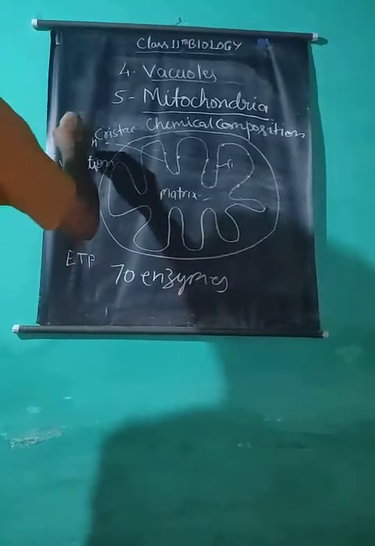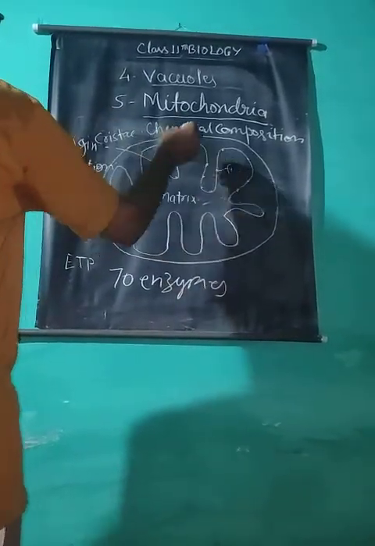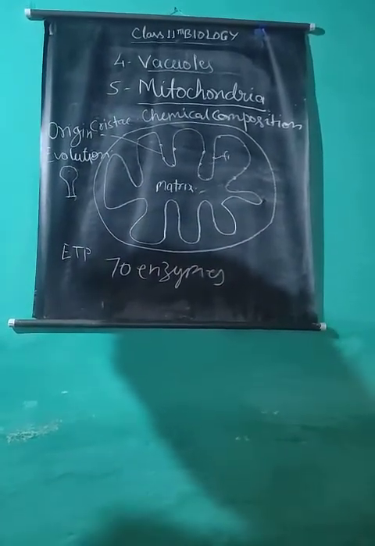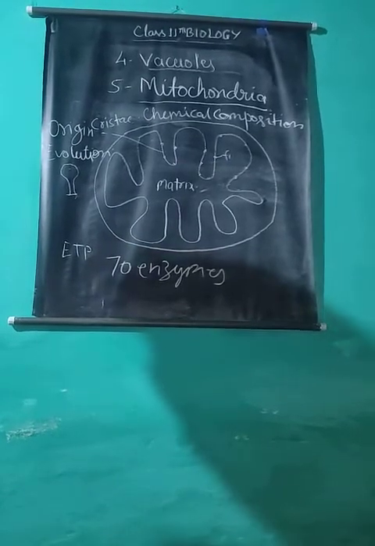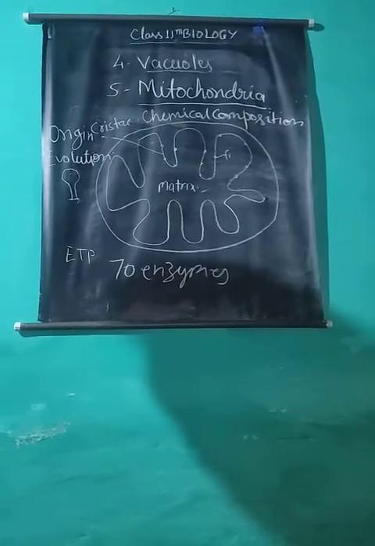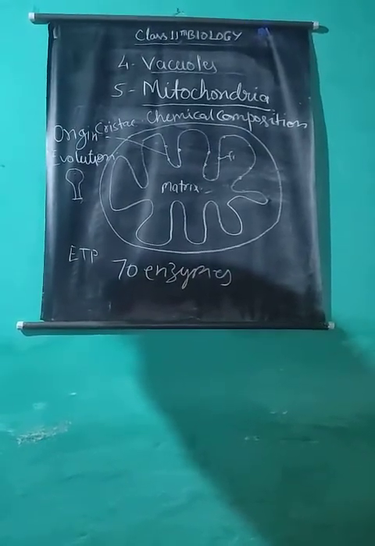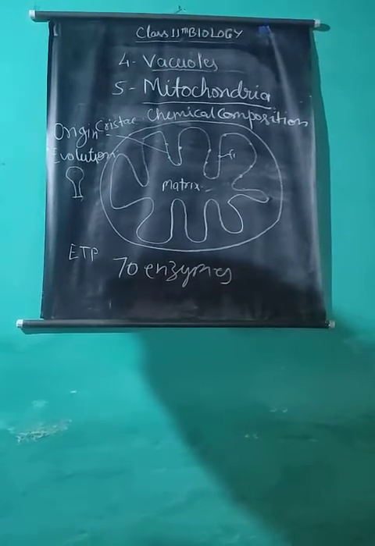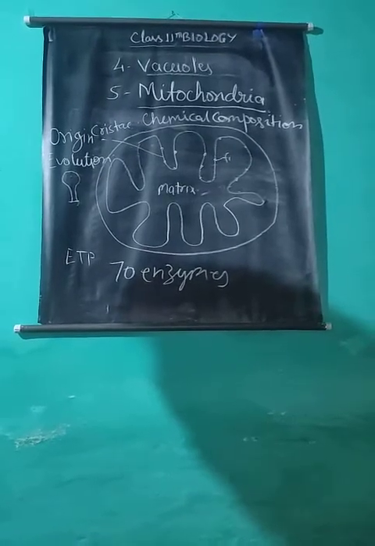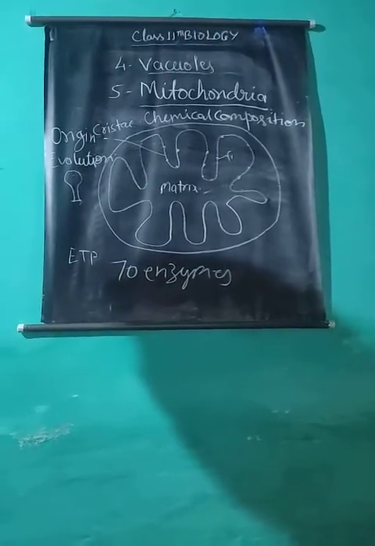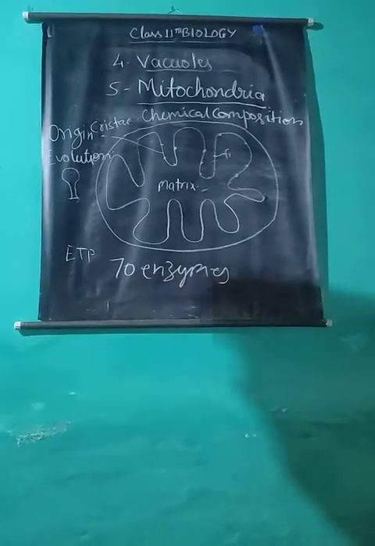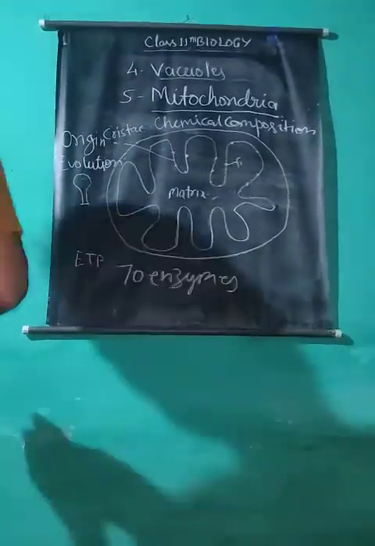Similarities between mitochondria and bacteria. Cristae of mitochondria are similar to the mesosomes of prokaryotes. Membranes of both contain enzymes. DNA of mitochondria is free, circular and covalently closed like bacteria. In both, ribosomes are of 70S type. The mechanism of protein biosynthesis is similar in both systems. Both mitochondria and prokaryotic cells reproduce by multiplication.